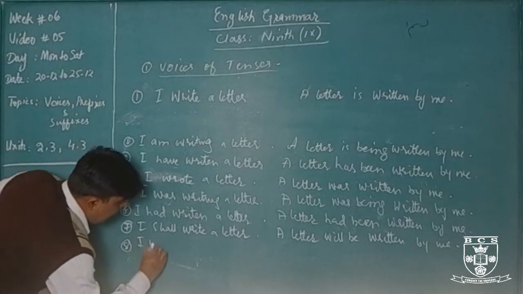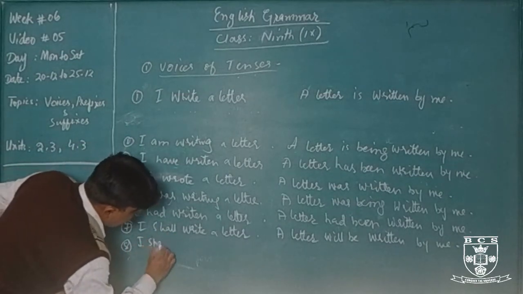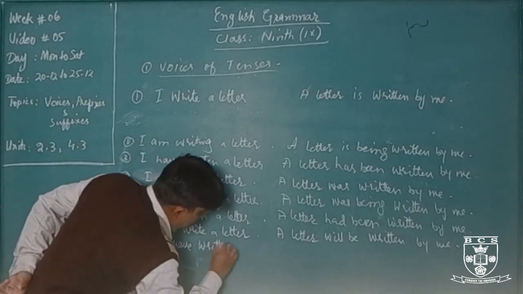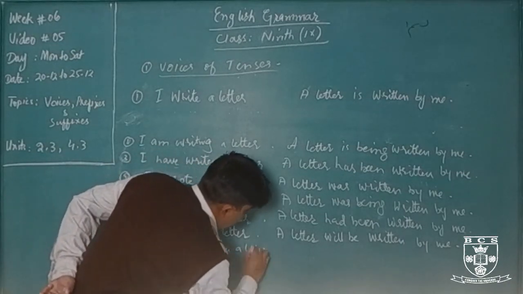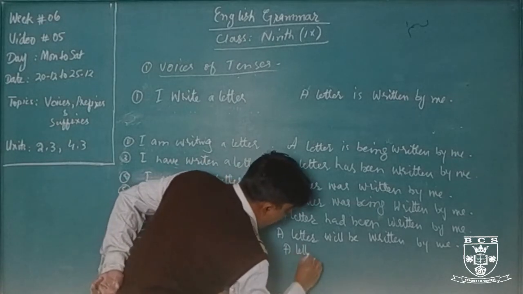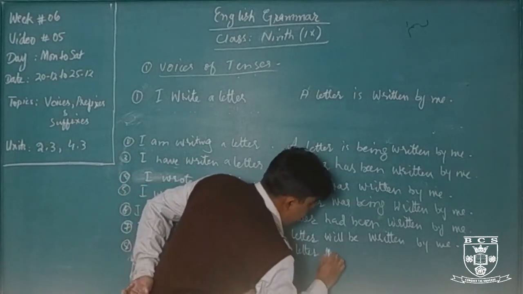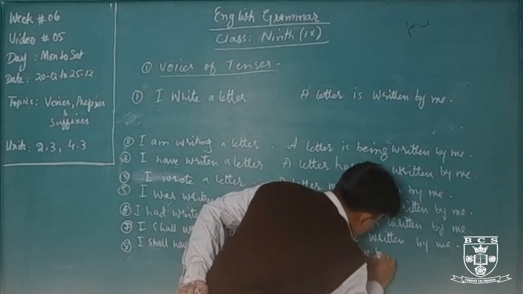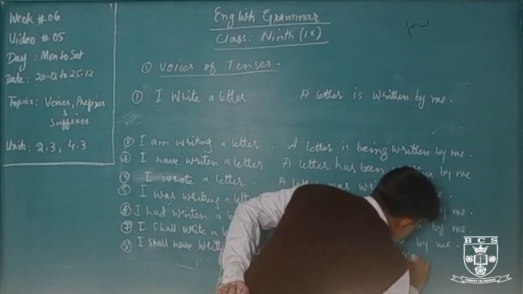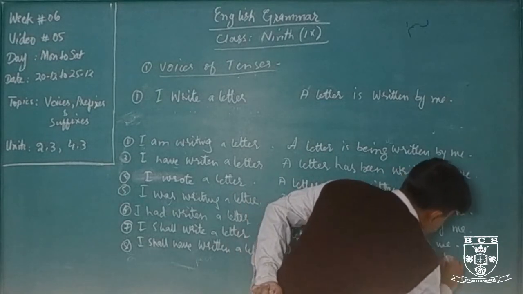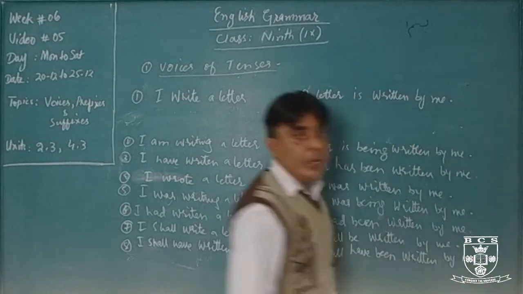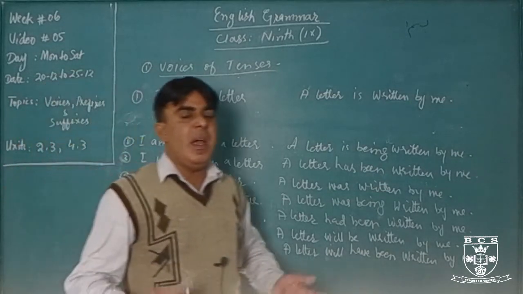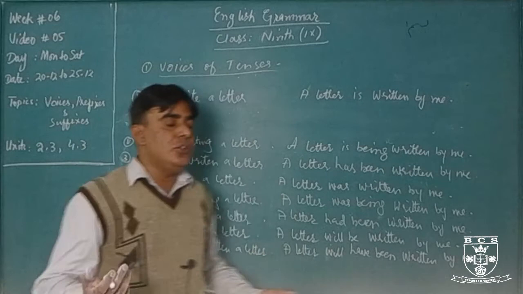Come to the future perfect tense. I shall have written a letter. A letter will have been written by me. Okay, and can, could, may, might. You may write a letter.